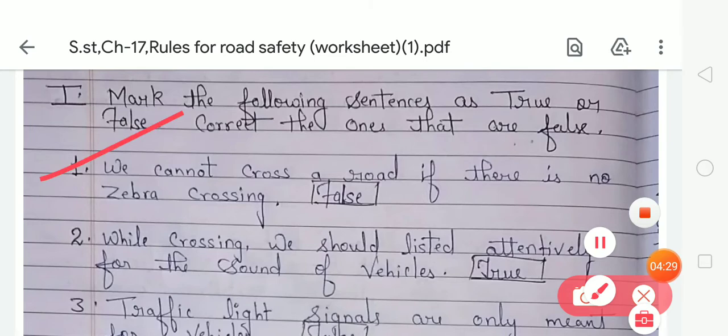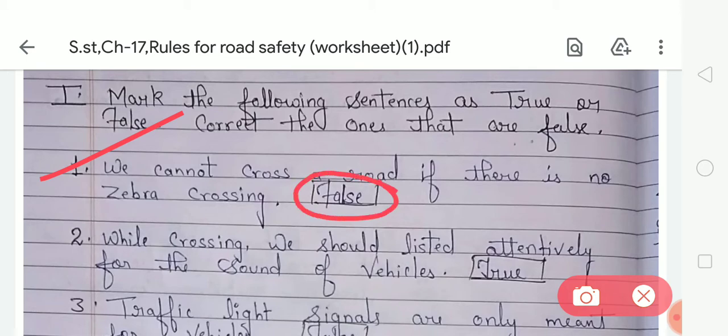We cannot cross a road if there is no zebra crossing. Is this statement right or wrong? This statement is wrong, because if there is no zebra crossing, then we can still cross the road. First of all, we should find a safe place to cross the road. Before crossing we should look right, then left, and then right again to see if the road is clear. Then we can cross the road. So your first statement is wrong and your answer will be false, and you have to write false in the given box.